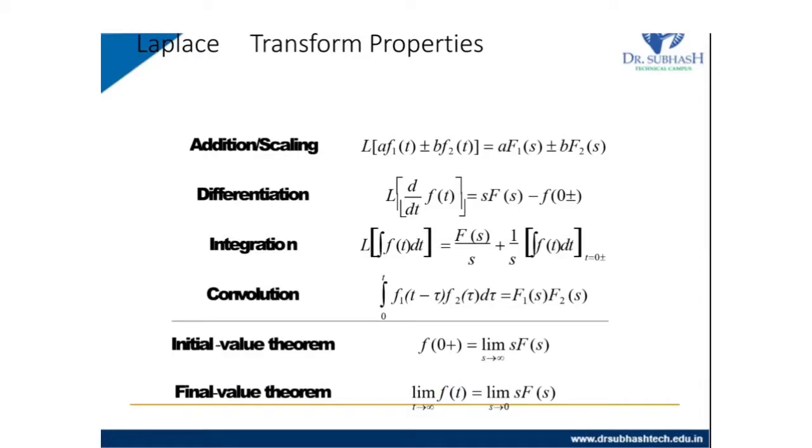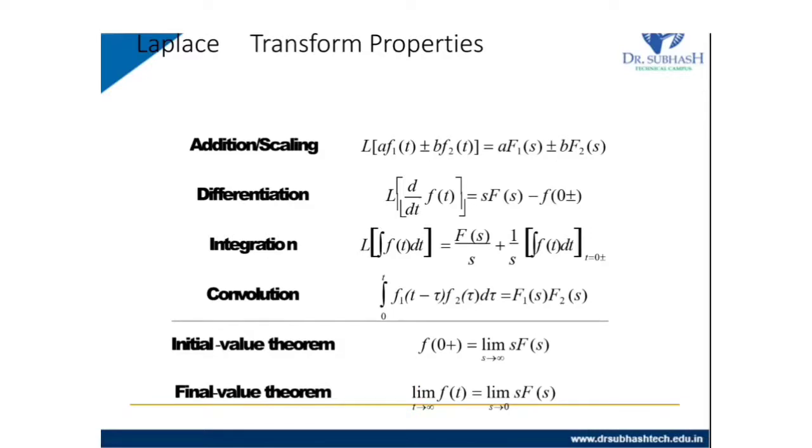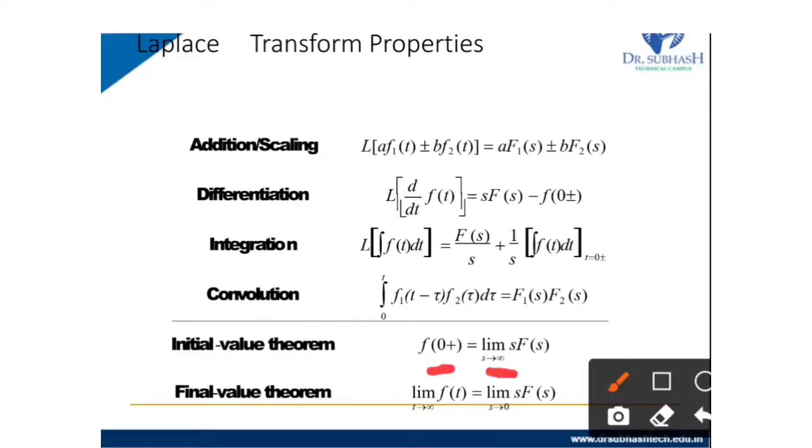Next is the final value theorem. Here in the final value theorem, t tends to infinity: the limit as t tends to infinity of f of t equals the limit as s tends to 0 of s F of s. So when the time domain is 0, the s domain is infinity, and when the time domain is infinity, the s domain is 0.